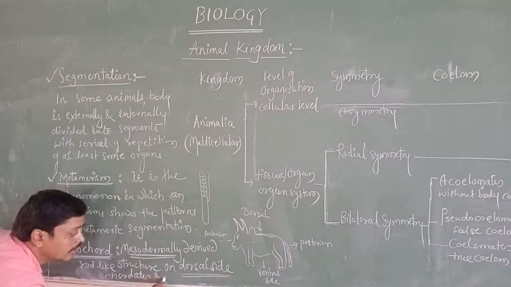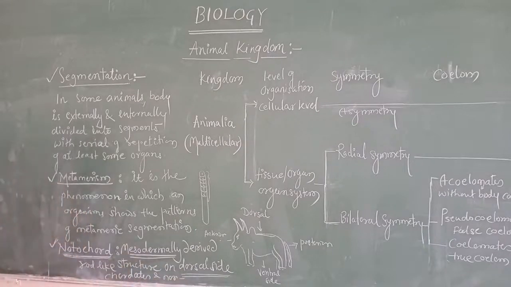Chordates and non-chordates. It is based upon the presence or absence of notochord.